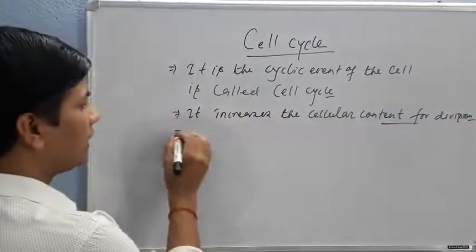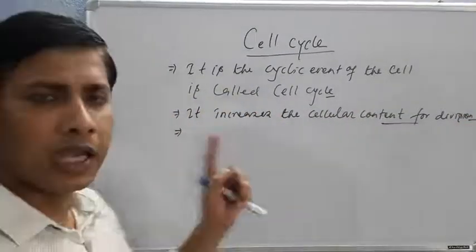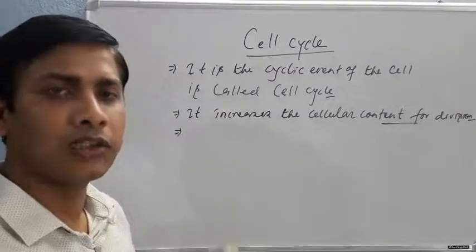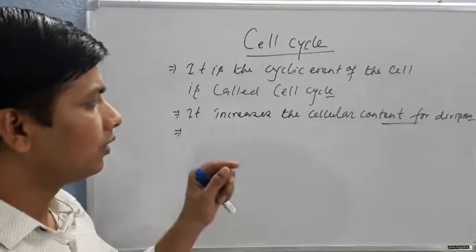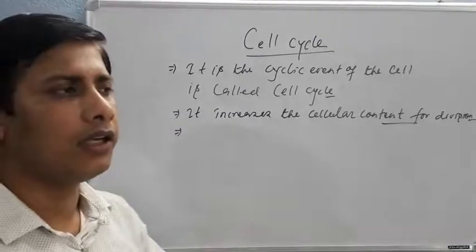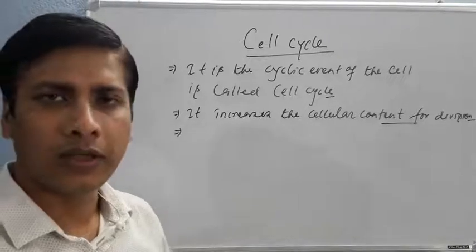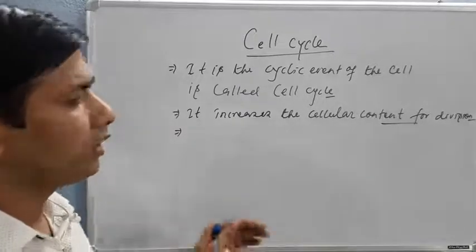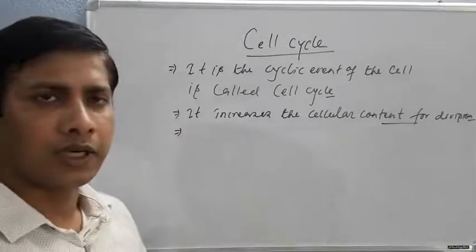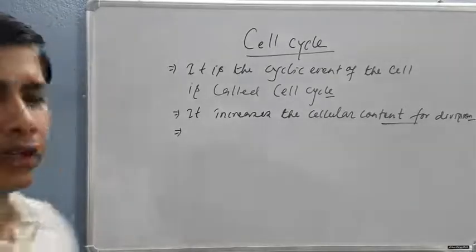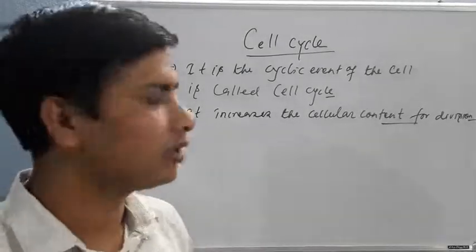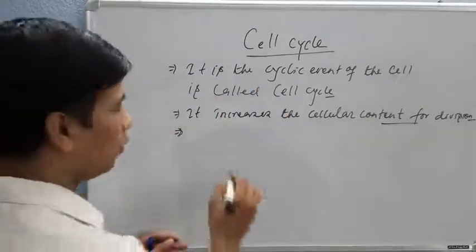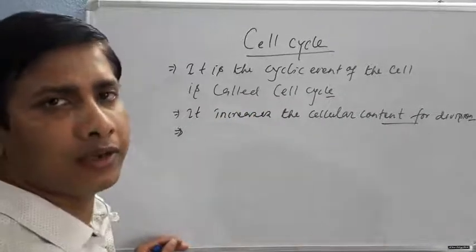We can simply say that during the cell cycle, the cell undergoes the process of development, that is growth, and during growth it increases the content of cell organelles, cytosol, etc. After maintaining the cellular contents, the cell undergoes the process of replication, in the case of mitosis. These activities are genetically controlled. We can say these activities are controlled by a certain gene.